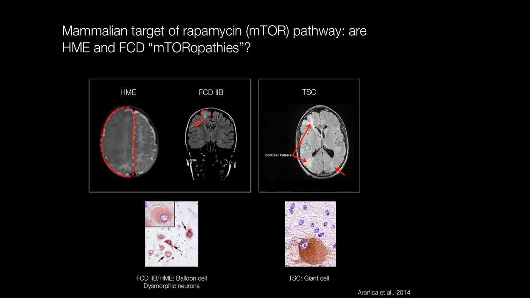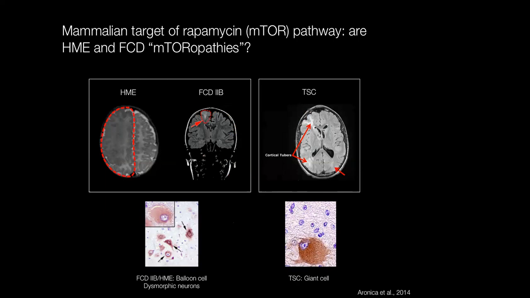Until just a few years ago, we didn't really know anything about the genetic etiology underlying hemimegalencephaly or focal cortical dysplasia, but we had a couple of clues that made us think that they might have a similar underlying etiology to tuberous sclerosis complex. For example, if you look at the abnormal brain tissue from any of these diseases under the microscope, you would see some histopathological similarities.